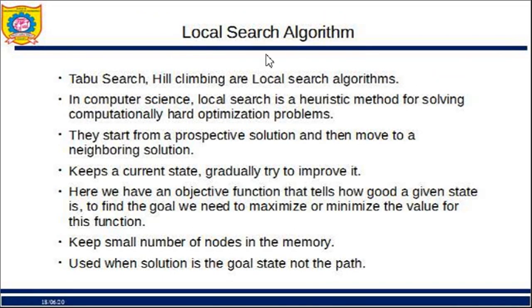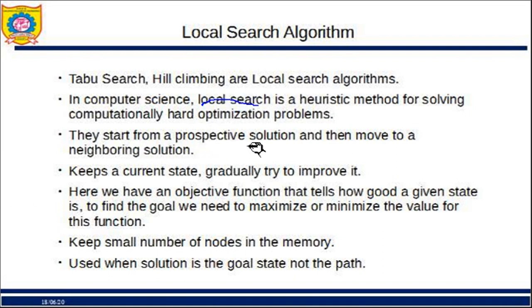So local search algorithms, as I said, taboo search and hill climbing, these are all local search algorithms. So we need to see first of all what we mean by local search. In computer science, a local search is a heuristic method for solving computationally hard optimization problems. So the problems which are computationally hard, optimization type of problems, in order to solve these kinds of problems we use local search.